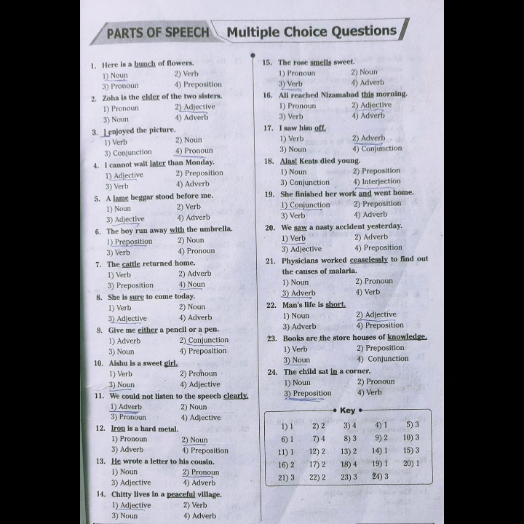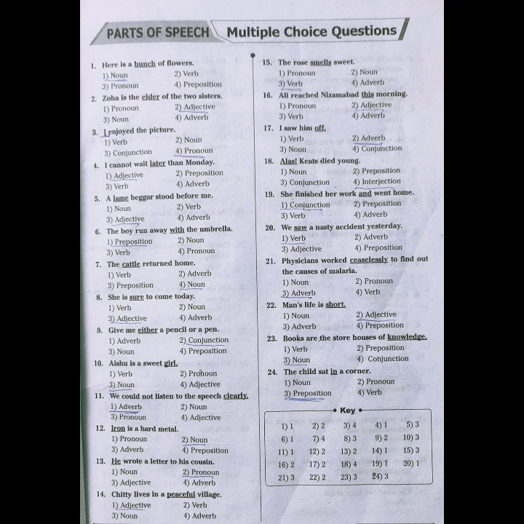Now come to the 20th one. We saw a nasty accident yesterday. Here see, saw, seen. With the help of these conjugations of the verb, you can easily say that saw is a verb. It is very easy. Now come to the 21st one. Physicians worked ceaselessly to find out the causes of malaria. Here ceaselessly is underlined. The word ceaselessly describes the action worked. Therefore, it is nothing but an adverb.